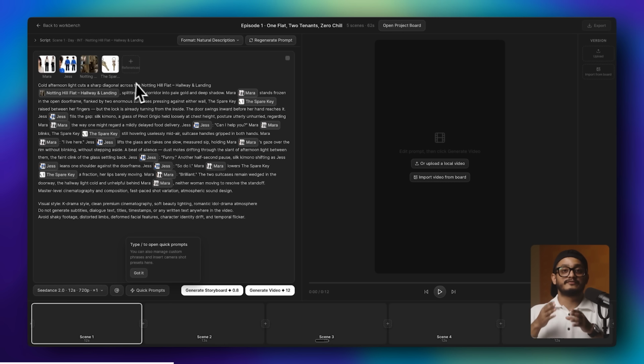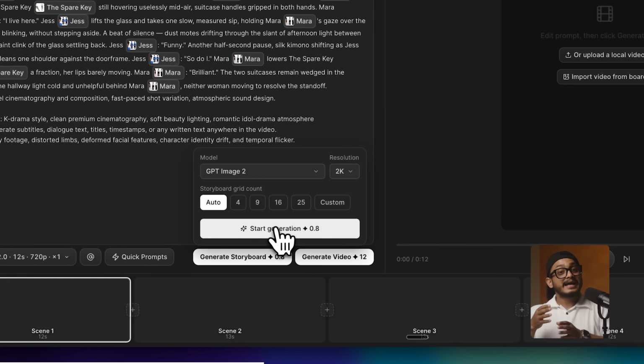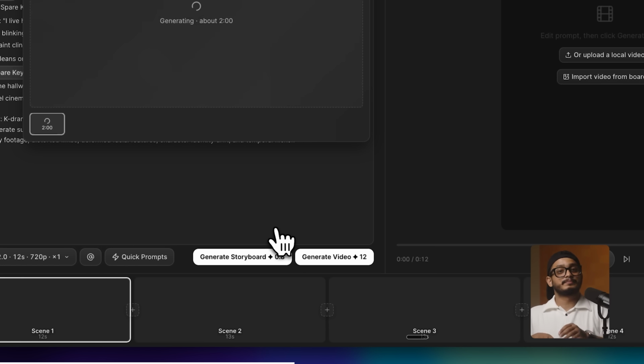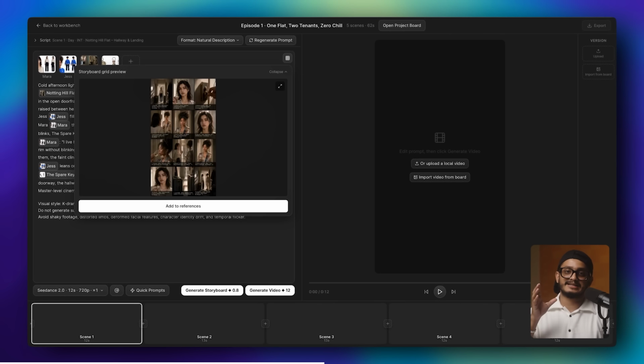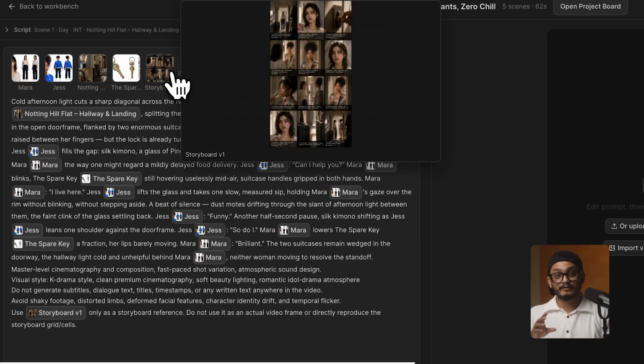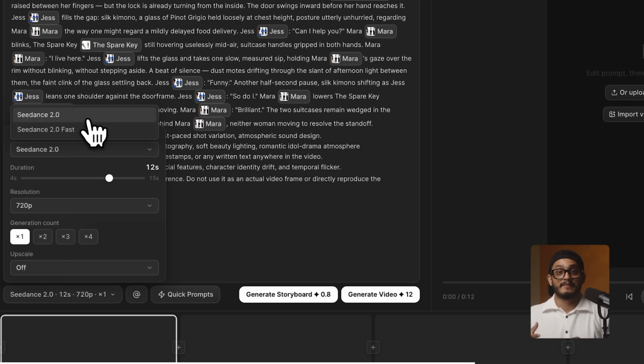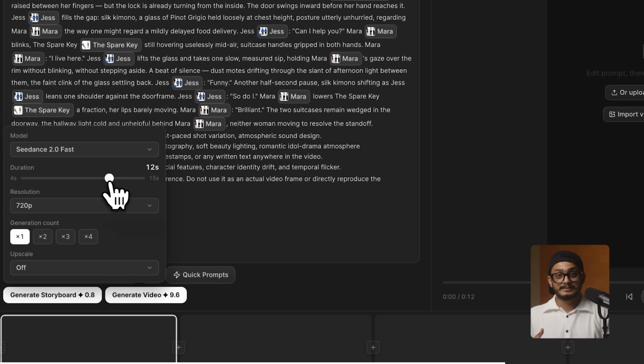Now these prompts feed the video model. Now here we have two options, storyboard first or straight to the video. I'm doing storyboard first because it gives a preview before final render. I generate storyboards scene by scene, review them, then add them to the references. Now this will log the visual direction for the final generation.